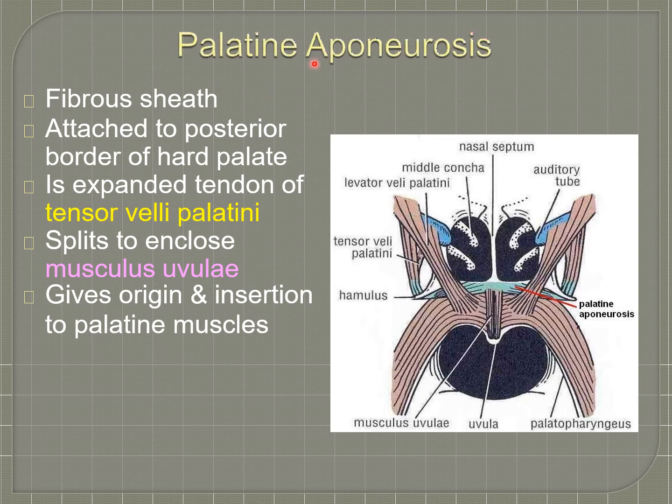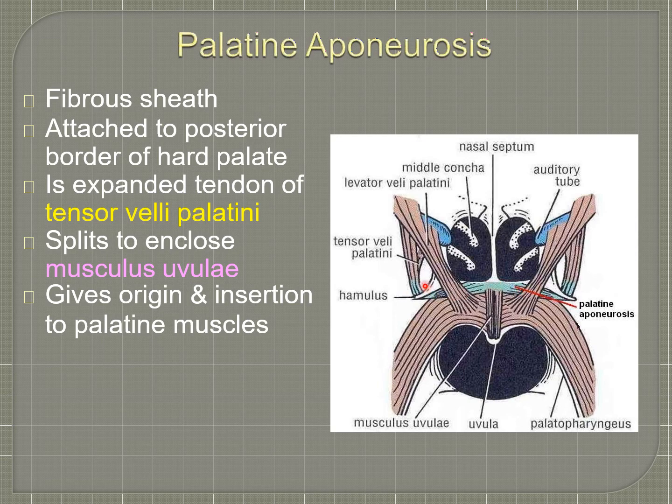About the aponeurosis in the soft palate, it is a fibrous sheath. It is attached to the posterior border of the hard palate. It is the expanded tendon of tensor veli palatini. It is split to enclose the muscle musculus uvulae. It gives origin and insertion to several palatine muscles. This is the palatine aponeurosis.